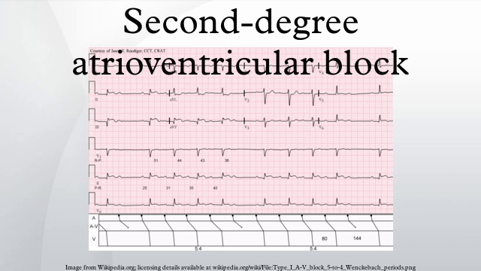Type 1 second-degree AV block, also known as Mobitz I or Wenckebach periodicity, is almost always a disease of the AV node. Mobitz I heart block is characterized by progressive prolongation of the PR interval on the electrocardiogram on consecutive beats followed by a blocked P wave. After the dropped QRS complex, the PR interval resets and the cycle repeats.